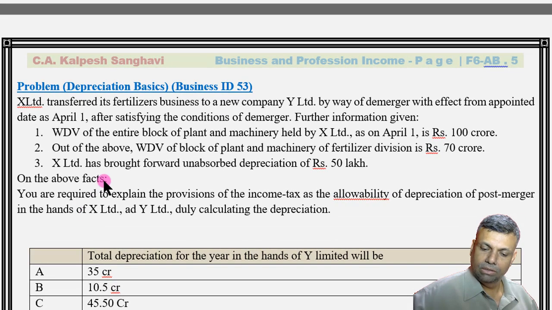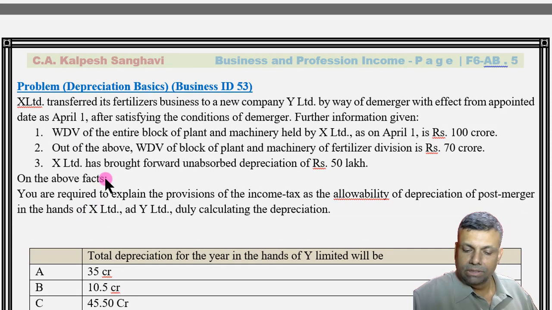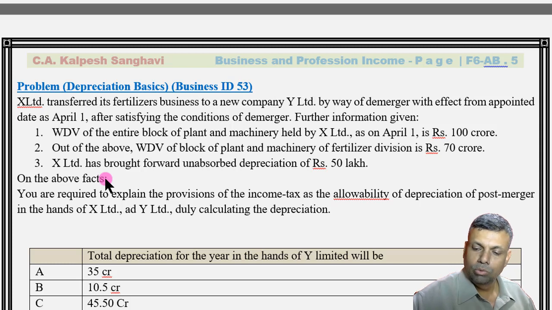Now friends, come to this particular question ID number 53. X Limited transferred its fertilizer business to a new company, Y Limited, by way of a demerger with effect from appointed date April 1, after satisfying the conditions of the demerger. Further information is given. 1. WDV of the entire block of the plant and machinery held by X Limited as on April 1 is 100 crores. Out of the above, WDV of the block of the plant and machinery of the fertilizer division is 70 crores. X Limited has brought forward unabsorbed depreciation of Rs 50 lakhs.